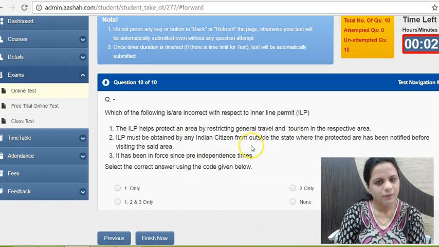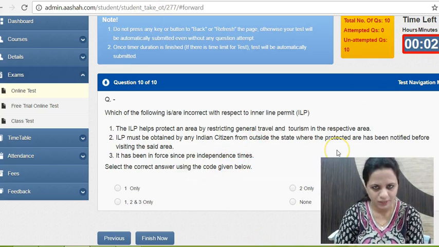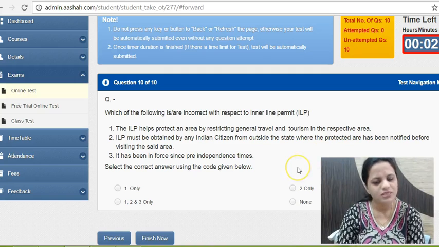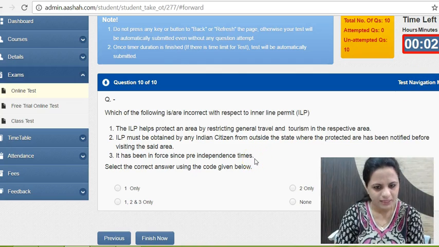Also, one more thing, you will be allowed to give the test only once. It will be 10 minutes duration, 10 questions, so please attempt the test in one go. Only if you are prepared for the question paper should you attempt it. First study the day's current affairs and then go for the test. Once the time elapses, your paper will be automatically submitted and you will not be able to give the test again. So seriously, come and give the 10 minutes test.